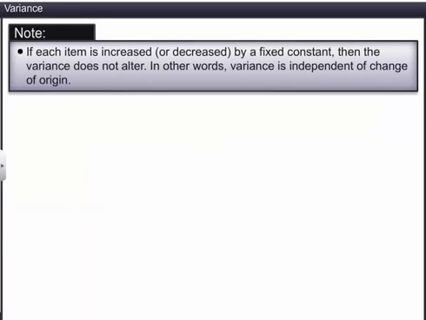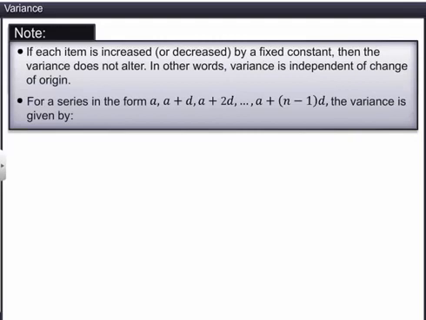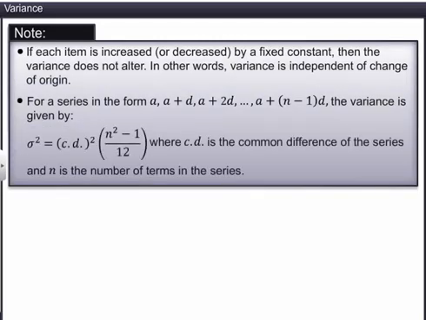Please note that if each item is increased or decreased by a fixed constant, then the variance does not alter. In other words, variance is independent of change of origin. For any arithmetic series, variance is equal to the square of the common difference multiplied by (n squared minus 1), whole divided by 12.